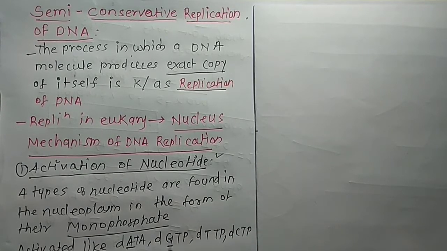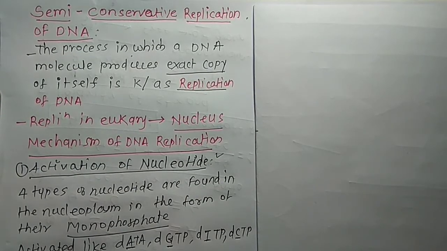Adenine, guanine, thymine, and cytosine. So they are activated into triphosphate. Okay, this is activated with the triphosphate. इस तरह से. Okay, clear.